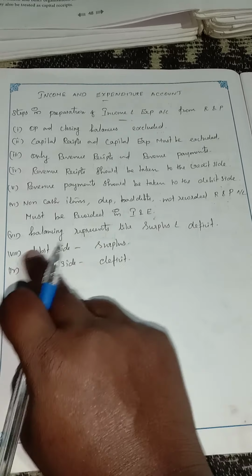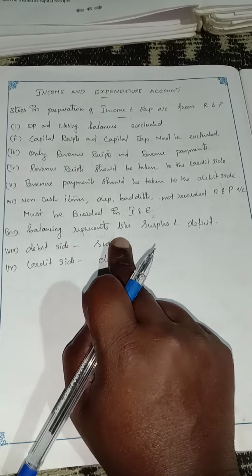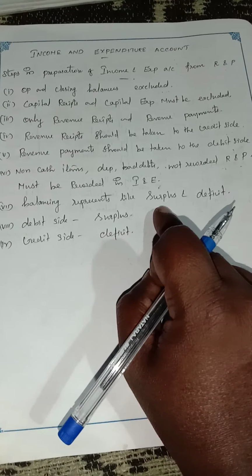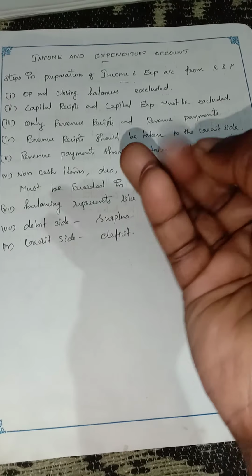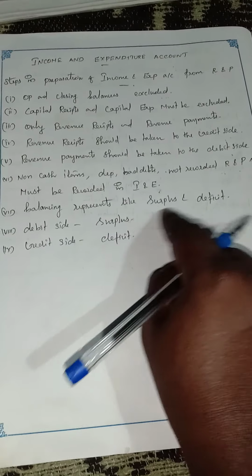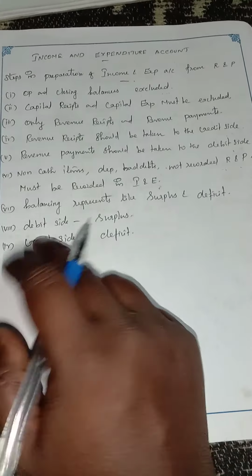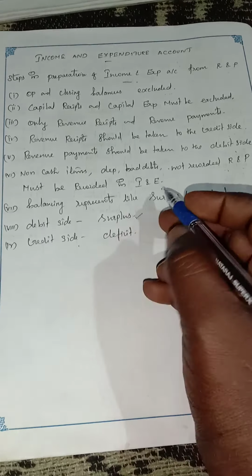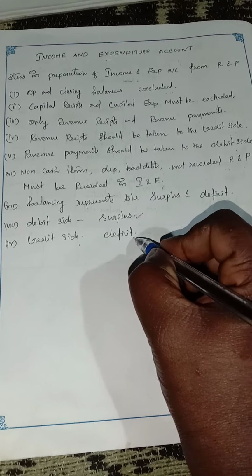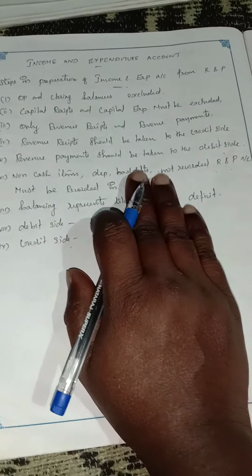Then the balancing. The balancing we can represent as surplus and deficit. Balancing determines surplus and deficit. Suppose we get the balance on the debit side, that means it is a surplus, and if the balance is on the credit side, it is a deficit. So this is the format of the income and expenditure account.